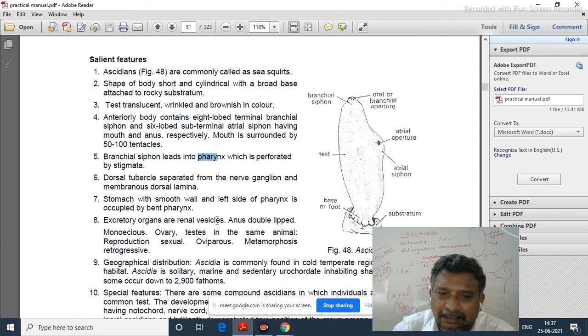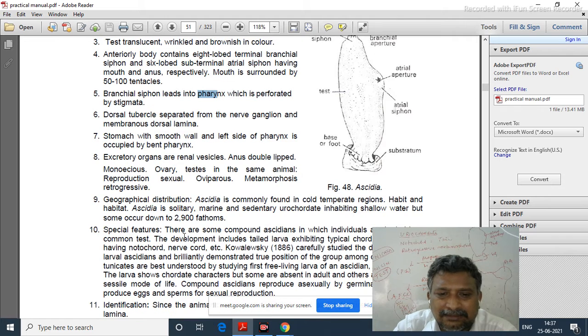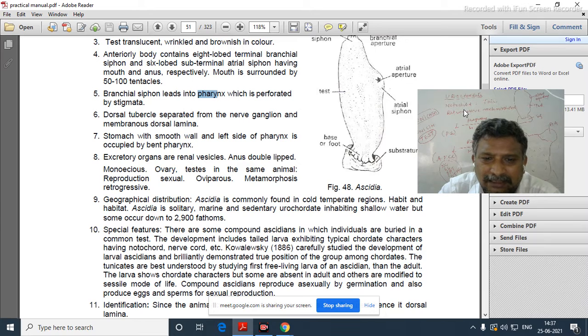Excretory organs are renal vesicles. Anus is double lipped. They are monoecious, with ovary and testis in the same animal. Reproduction is sexual, oviparous, and metamorphosis is retrogressive. That is more important. So what are the special characters seen here in that diagram? There are some compound ascidians in which individuals are buried in a common test. The development includes a tailed larva exhibiting typical chordate characters.